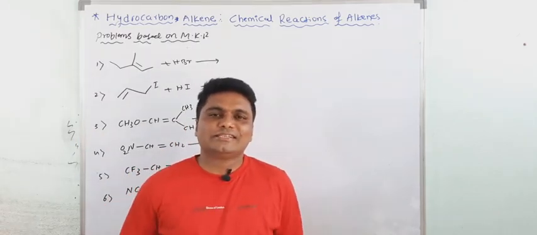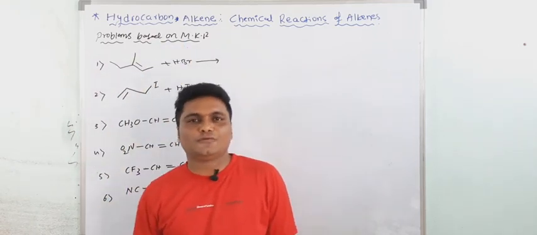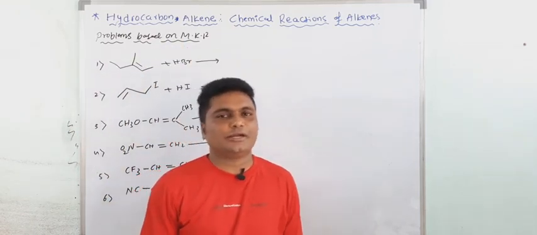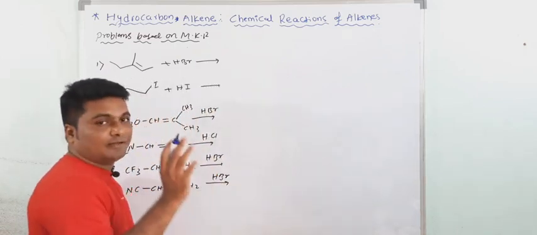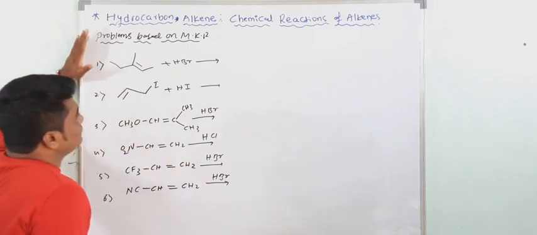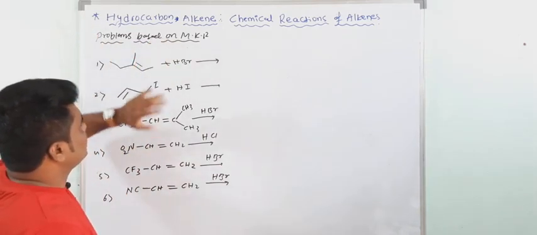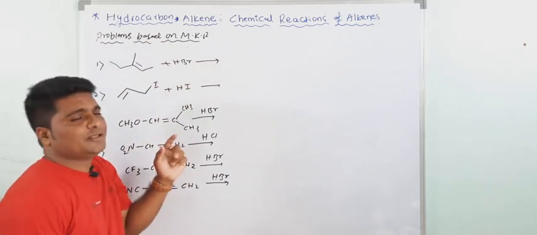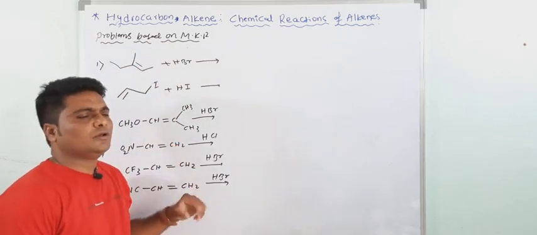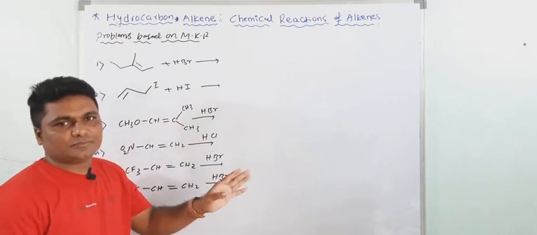Okay, now we will discuss the problems based on MKR, the Markovnikov rule, and the stability of carbocation. See, we already discussed the problems based on reactivity. Now see, this is the first example. You can use the Markovnikov rule when the compound contains only carbon atoms.